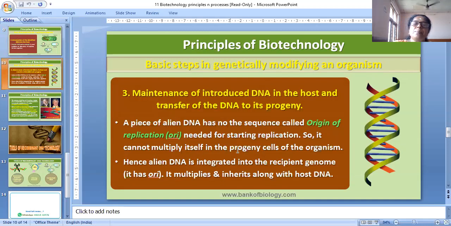Otherwise it cannot multiply itself in the progeny cells of the organism, because it does not have an origin of replication. If origin of replication is there, then only it can be multiplied in number.